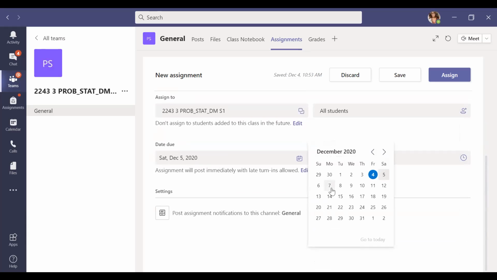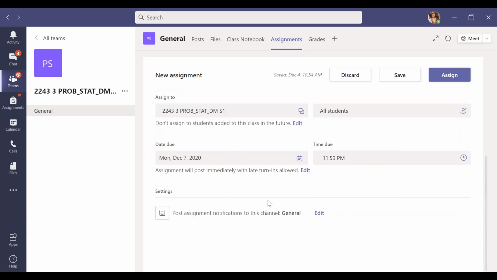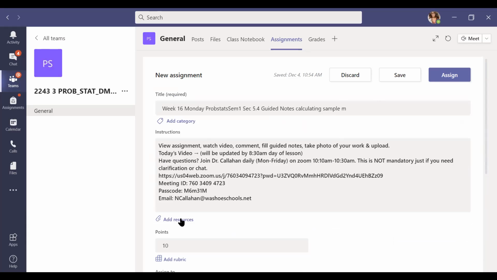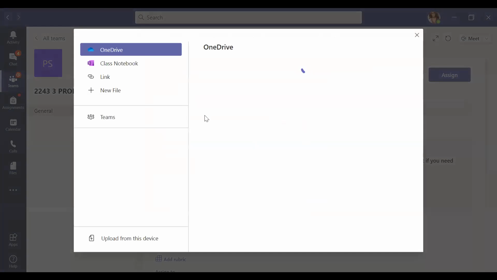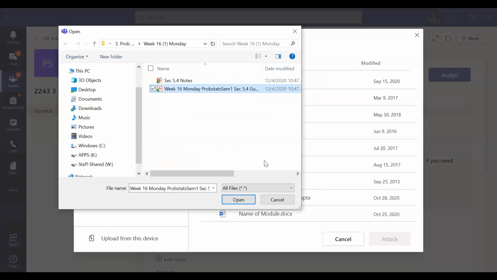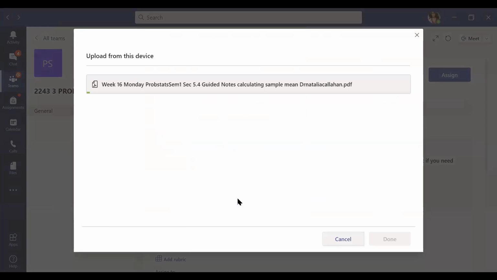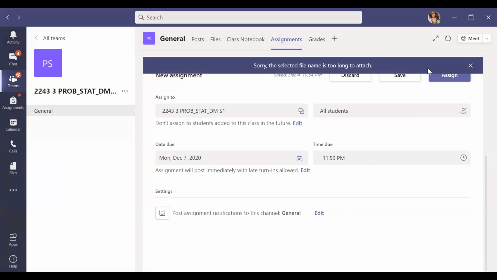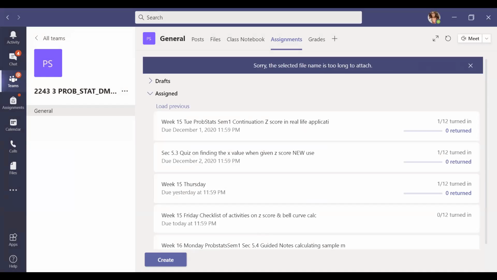It is due on the 7th. And I think that's basically it. Oh, you know what? I want to add a resource so that way you guys have access to that. Perfect. All right, and I went ahead and clicked on assign, so you guys should have that.